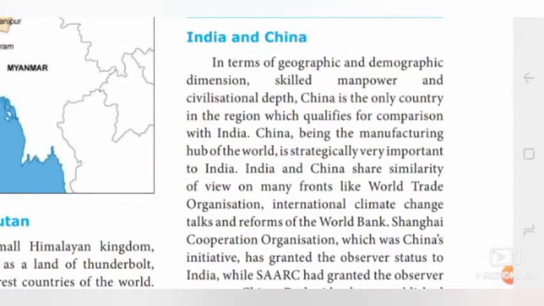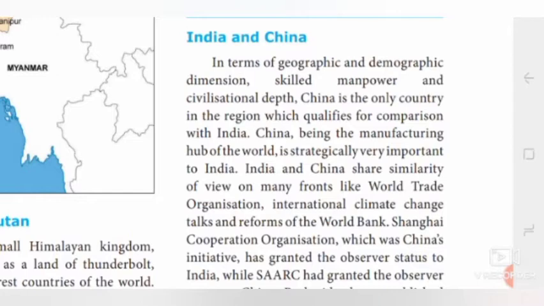India's relation with China. These two nations are the most populated countries in the world. Not only that, ancient civilizations flourished in the two nations: Chinese civilization in China and Indus Valley civilization in India. In terms of geographic and demographic dimension, we have skilled manpower and civilizational depth. China is the only country capable of being compared with India. China, being the manufacturing hub of the world, is strategically very important to India.